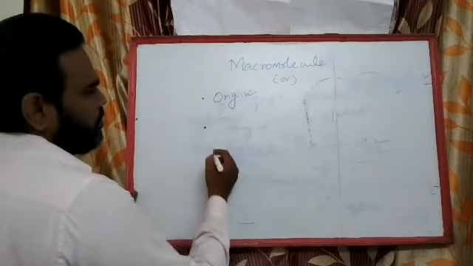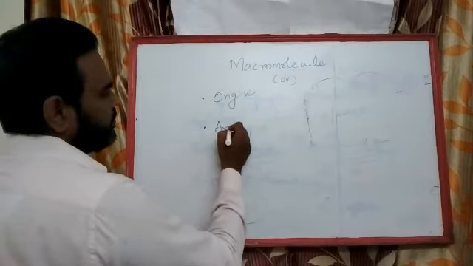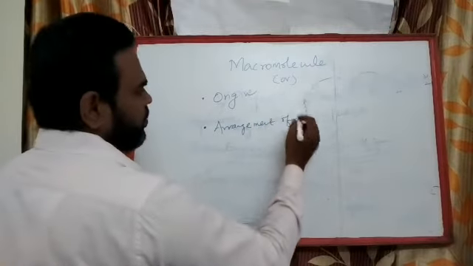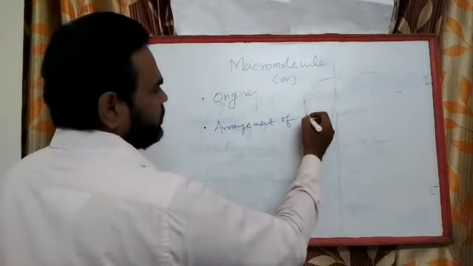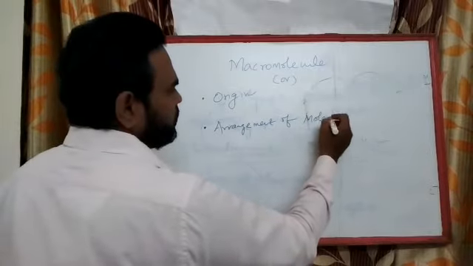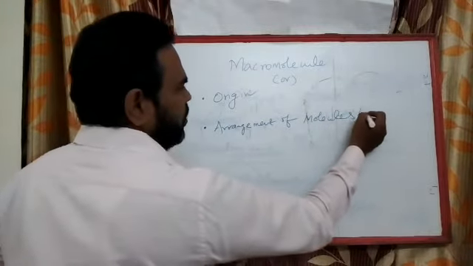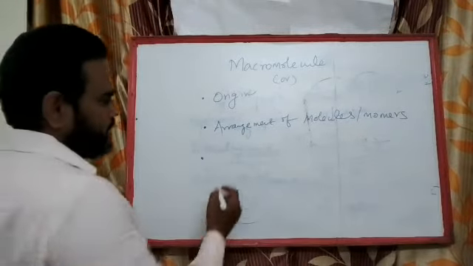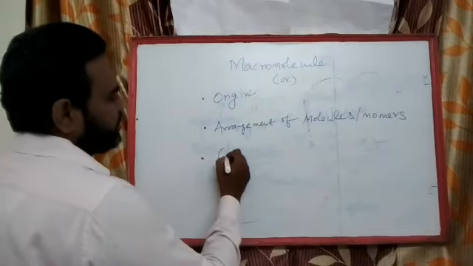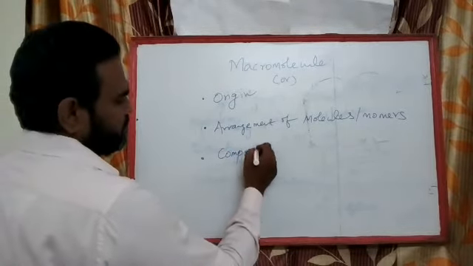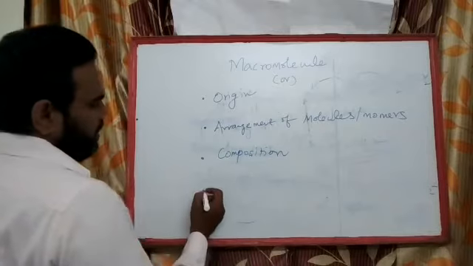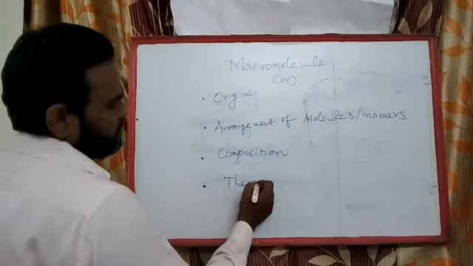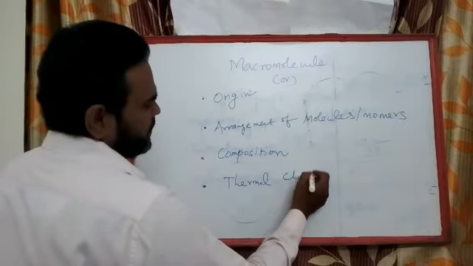Number 2, based on the arrangement of molecules or monomers, number 3, based on the composition, and number 4, based on thermal characteristics.